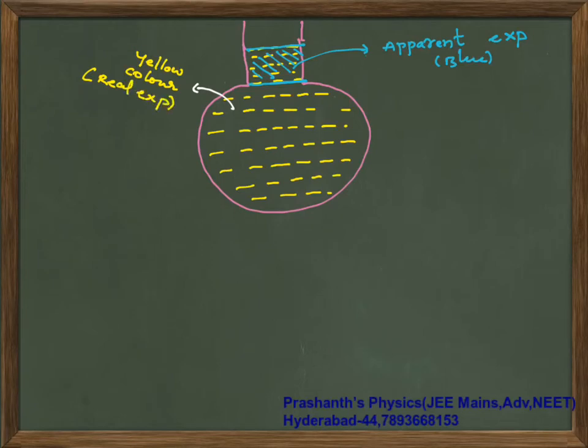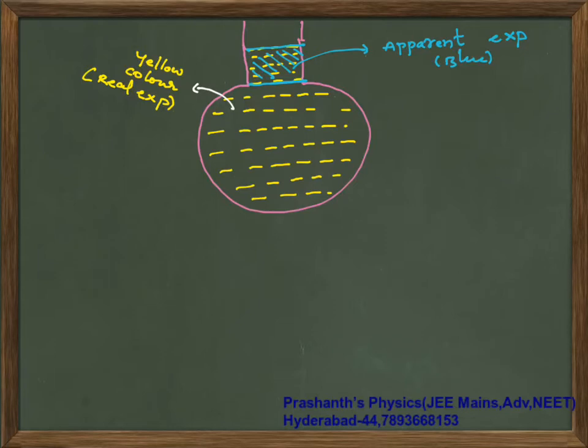This yellow color part is your real expansion, and your blue color part is your apparent expansion. So both apparent expansion and real expansion are there here, and I want you to understand that both are different.